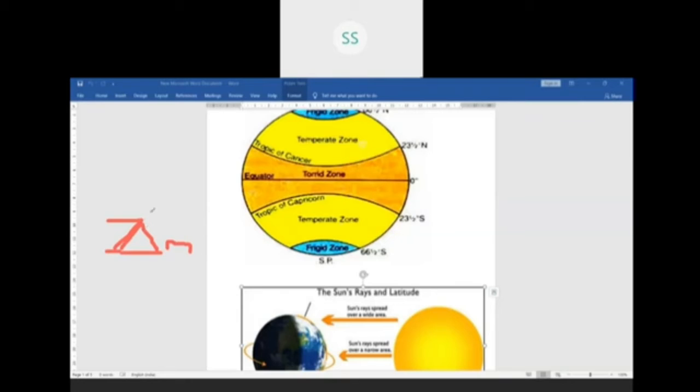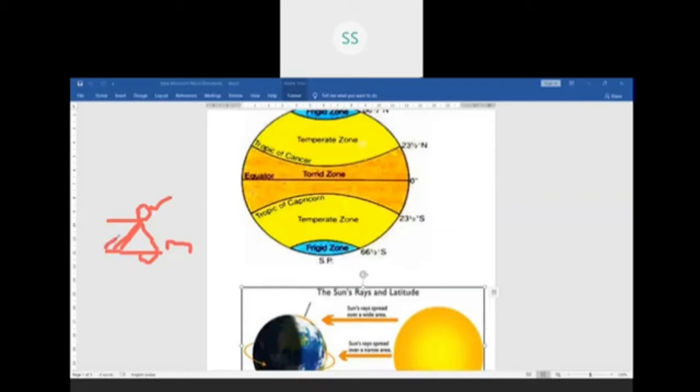At higher altitudes, that is here, in comparison to the lower levels of the Himalayas, you will see the temperature is low over the higher altitudes. So what do we say? We say that at higher altitudes, temperature declines, or as we go higher.